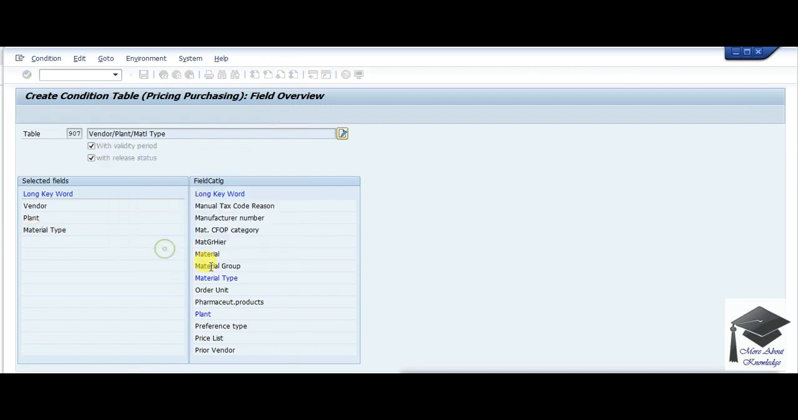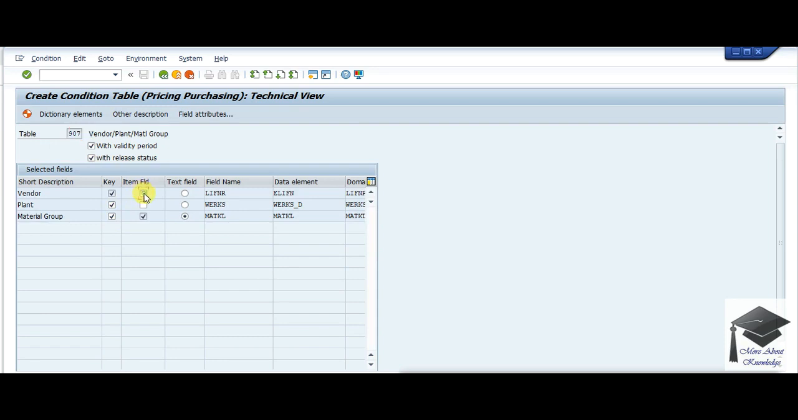I'll use material group. So let's go with that only. So vendor, plant, material group. I want my price to be fetched whenever vendor, plant and material group is matched. Now there are some fields that you can choose, like this item field. I will let you know about this facility during creation of condition record.